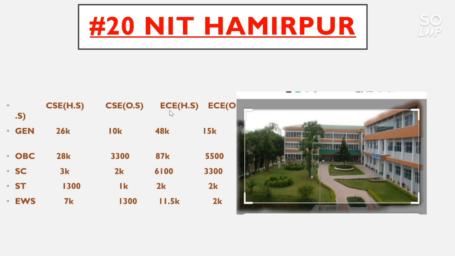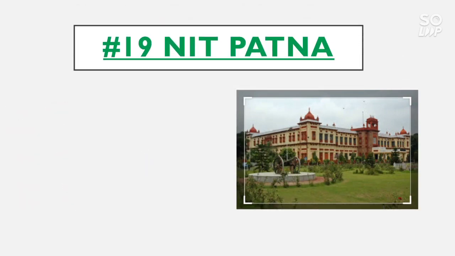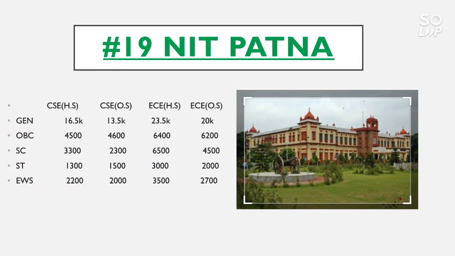And for EC, the home state cutoff for general category 41,000, OBC 87,000, SC 61,000, ST 2,000 and EWS 11.5 thousand. Now for EC other state, the general category cutoff is 15,000, OBC 5,500, SC 3,300, ST 2,000 and EWS is also 2,000. Now talk about the 19 number NIT, it is NIT Patna.